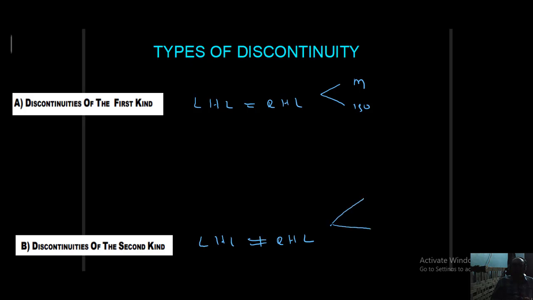Here also there are three types. I want to explain the three types one by one: one is finite type, infinite type, and oscillating type.